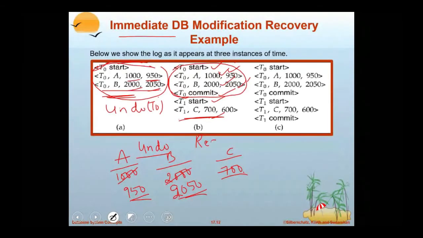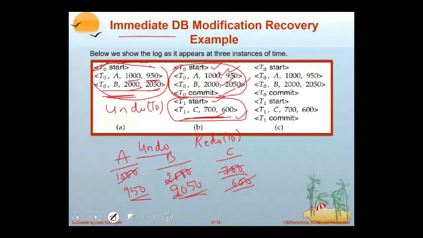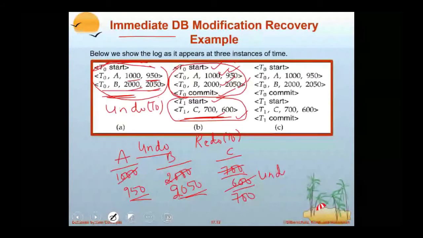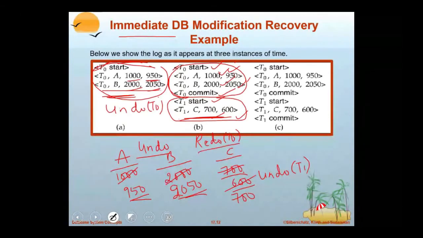Redo of T0. But T1 has not committed. Because it is not committed, the value of C already changed to 600. Because there is no commit operation, this 600 is not the correct value. Now this 600 should be changed back to 700. This operation is called undo. Now undo of T1 is required. Means T0 is to be redone, and T1 is to be undone.